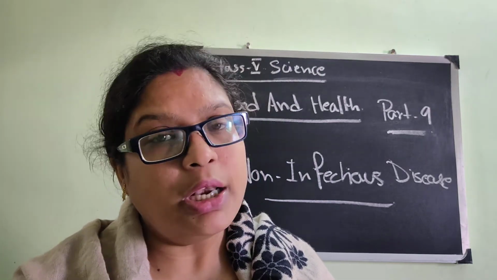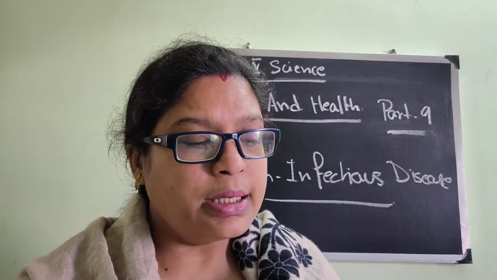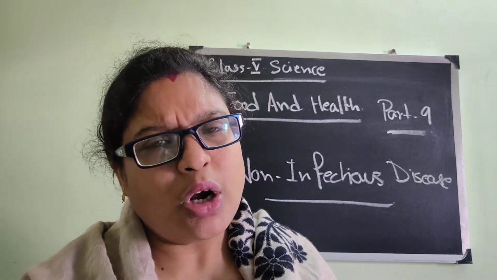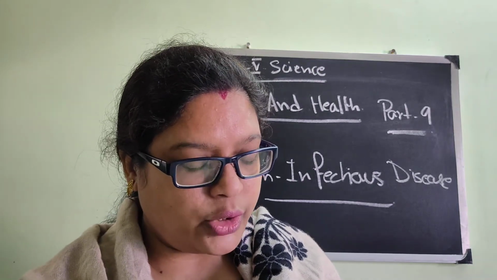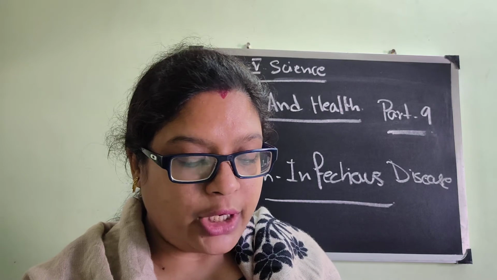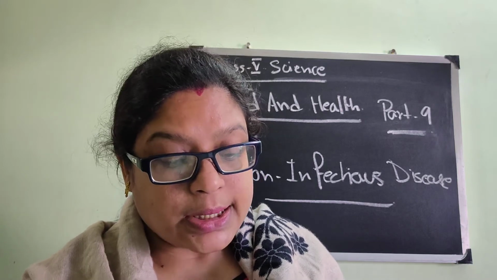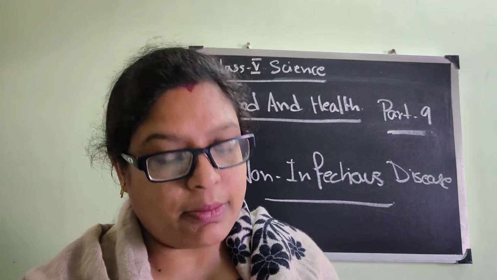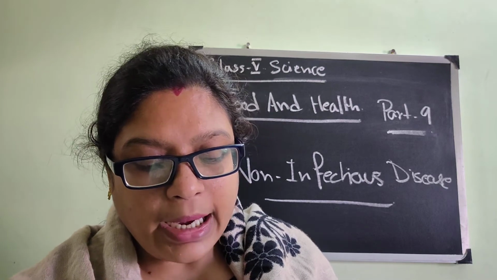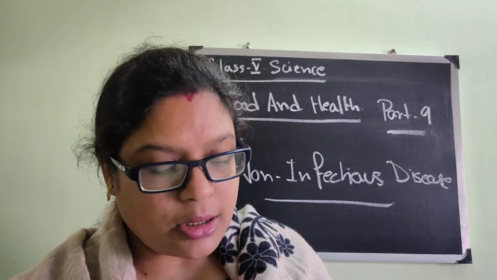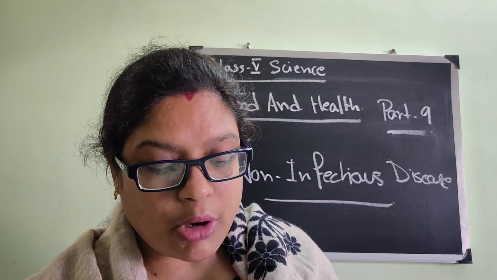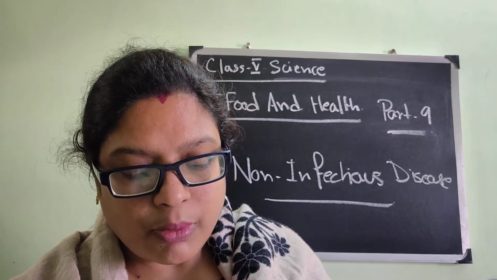Phosphorus, meat. See, all this chart more or less you have to learn by heart. The sources, 2 or 3 is sufficient, as I have told you earlier. Phosphorus, meat, fish, milk and milk products. Strengthen bones and teeth and maintain the body. What is the disease of less phosphorus in our body? Pain in the joint, poor bones development.